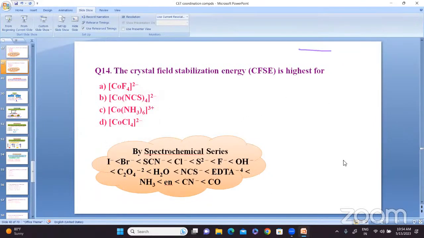According to the spectrochemical series, the crystal field stabilization energy will be more for which? Yes, it is C. So we'll go for the next one.